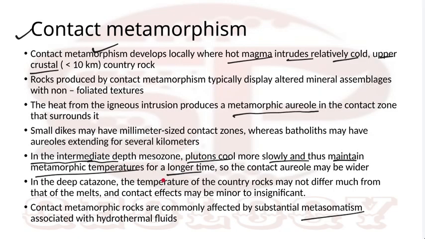Understood? You can take any igneous intrusion as an example: batholith, sill, dike, laccolith. All are igneous intrusions. So around an intrusive structure you will always find contact metamorphism.